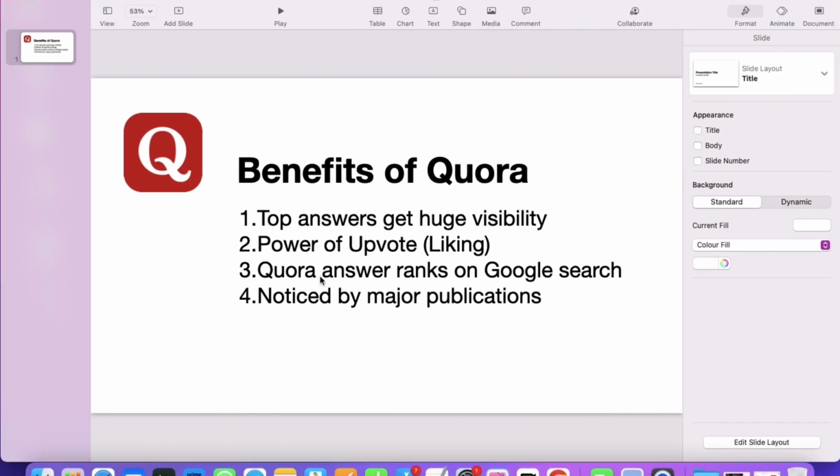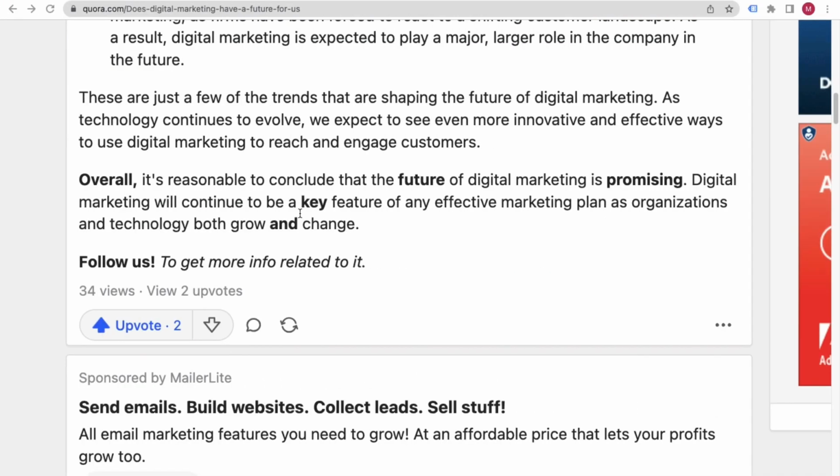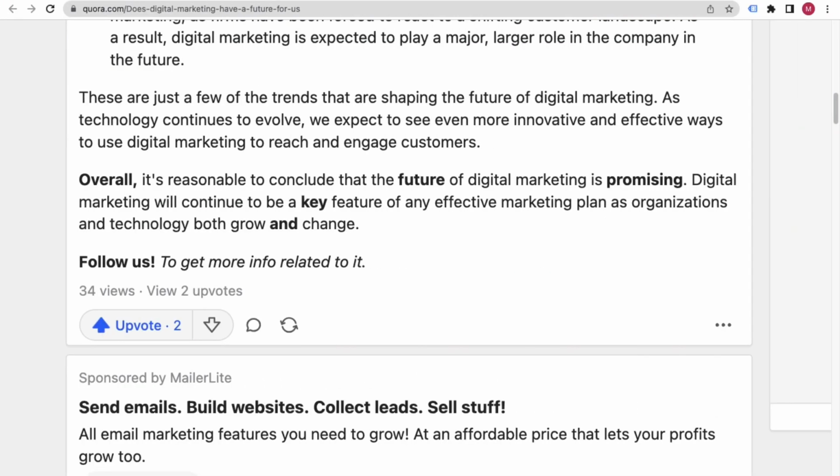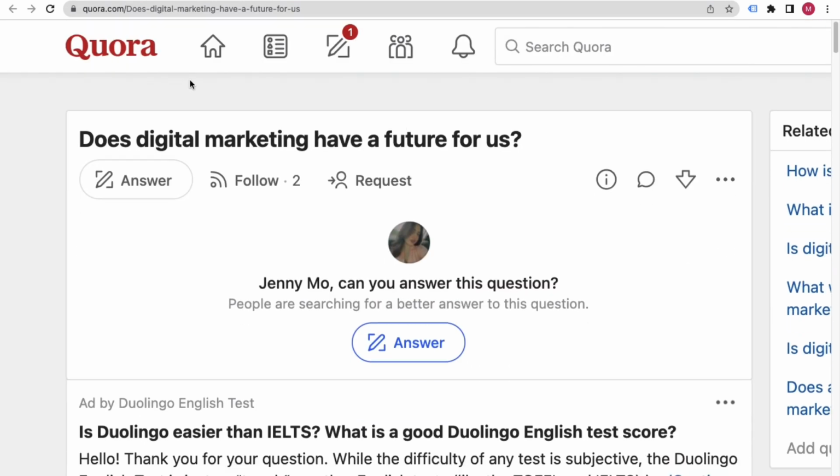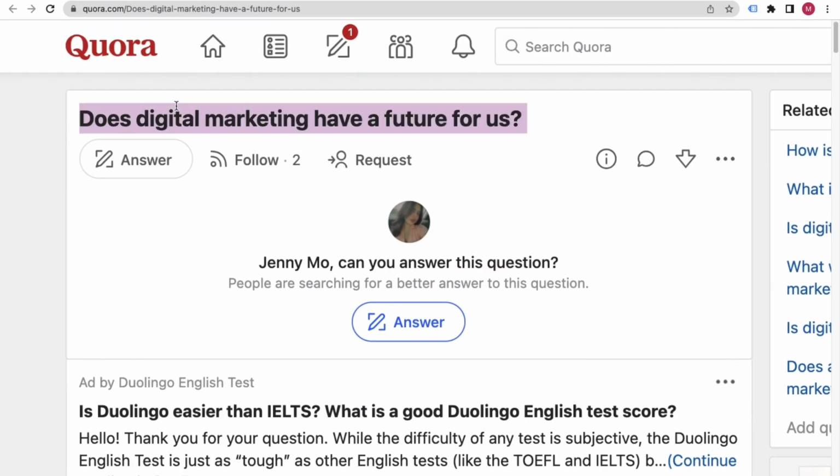Then the third thing is that Quora answers rank on the search results. Now if you go ahead, for example, this is the question, does digital marketing have a future for us?